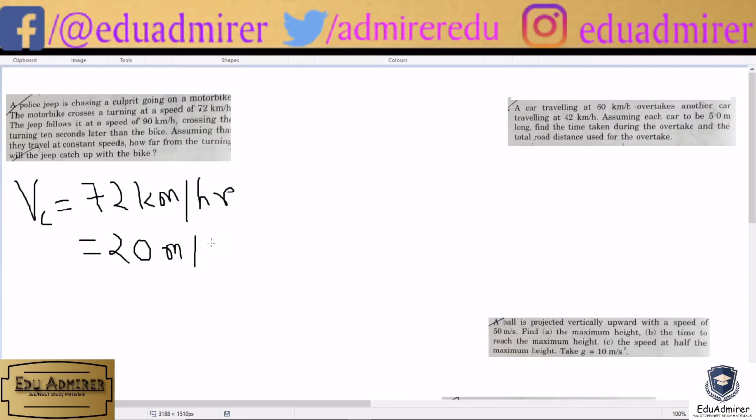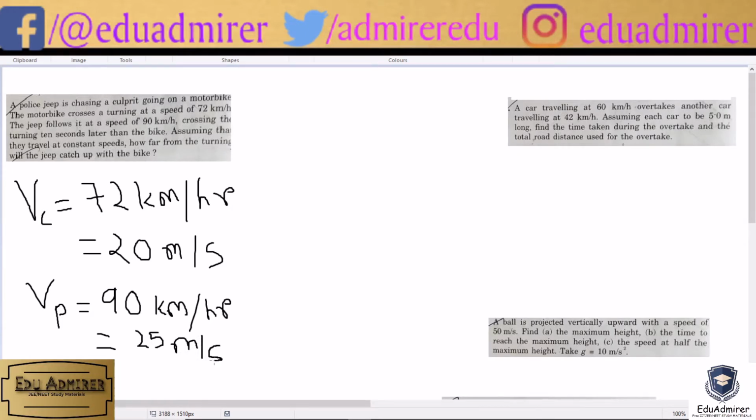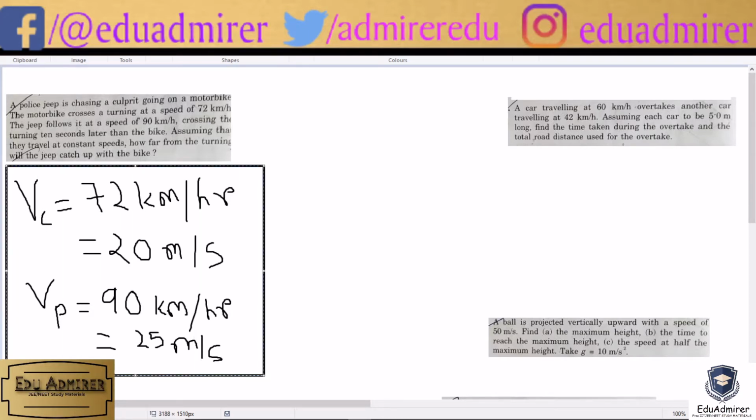It will get converted into meter per second, and the velocity of the police is given to be 90 km per hour, and similarly we have to convert this into meter per second. On converting, it will come to 90 into 5 by 18, that is 25 meter per second. So velocity of culprit and velocity of police we have found here.